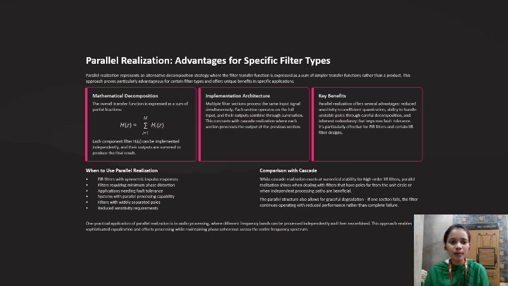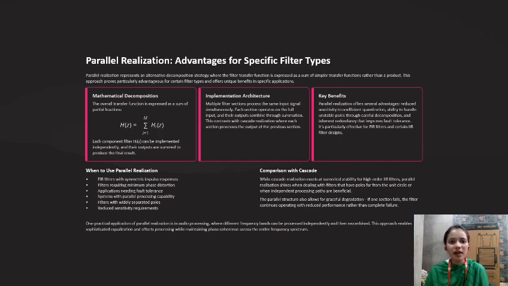The mathematical decomposition: the overall transfer function is expressed as a sum of partial fractions. So H(z) = summation of Hi(z) for i = 1 to M. Each component filter Hi(z) can be implemented independently, and their outputs are summed to produce the final result.